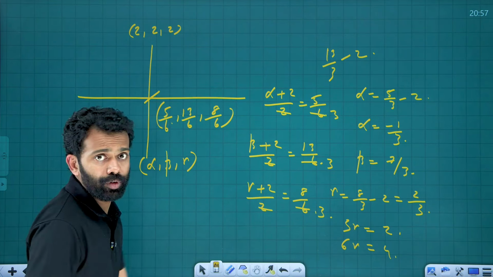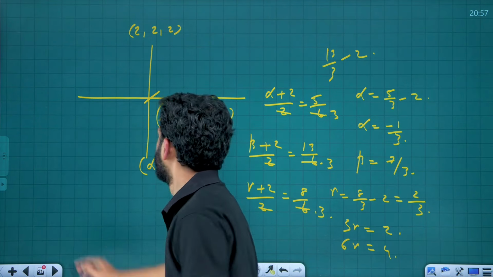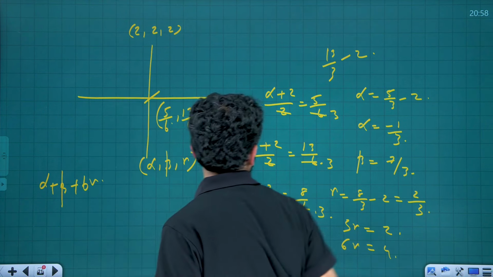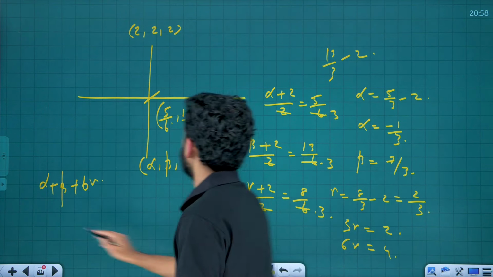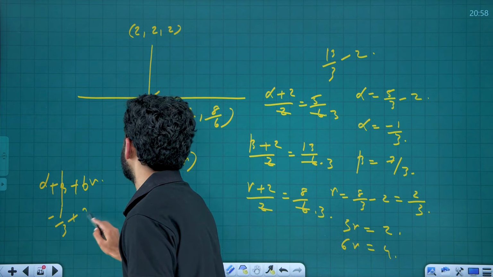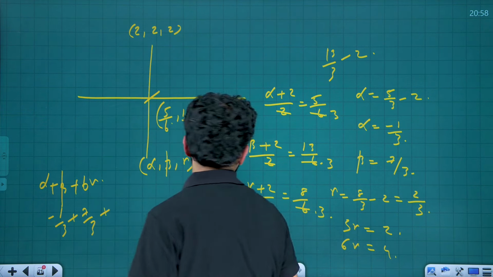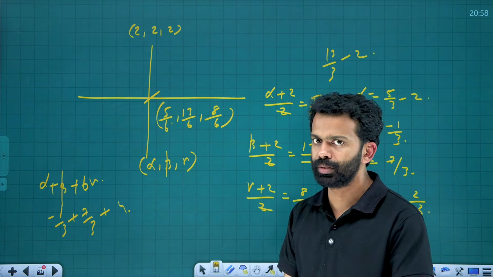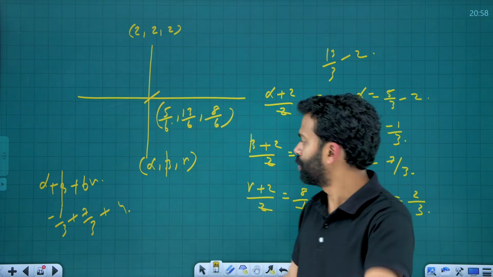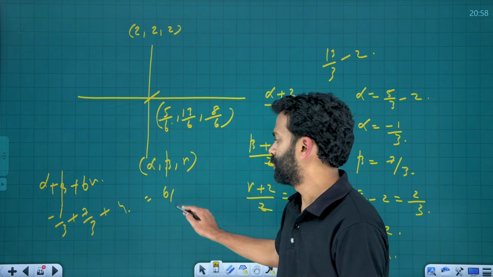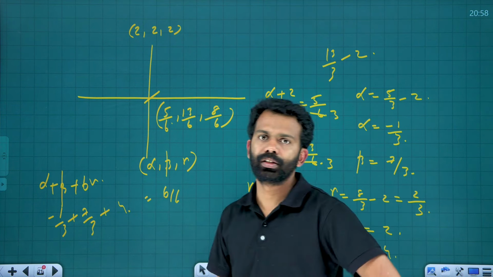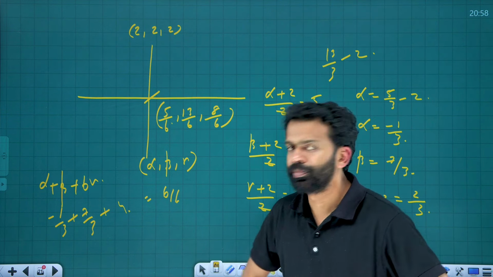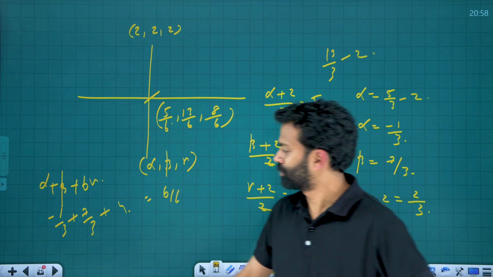And you need to find alpha plus beta plus 6 gamma, right? Alpha is minus 1 by 3, so it is minus 1 by 3 plus 7 by 3 plus 6 gamma, which is 4. Minus 1 by 3 plus 7 by 3 is 6 by 3, which is 2. 2 plus 4 is 6. That is 6, the final answer for this one. I hope you got the idea here. Then the next question.